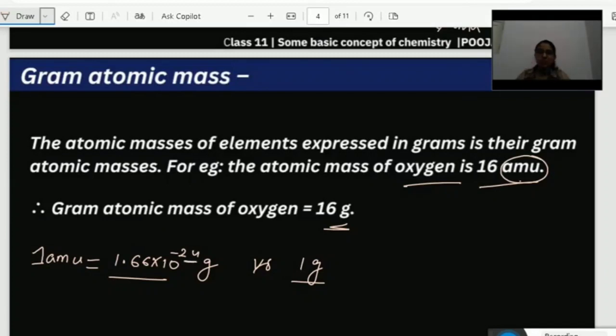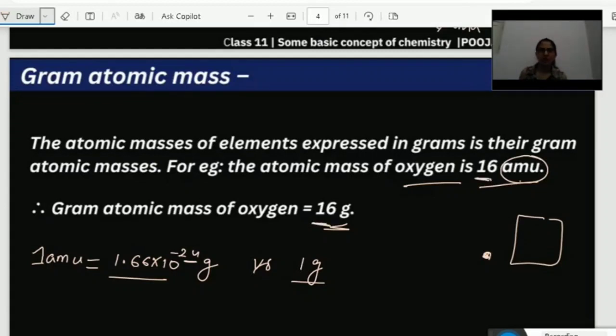That many zeros I have to write in front of this particular number. That much negative value means there is a very huge difference. If a gram is of this size, this gram is going to be very small. There is incomparable difference there, right? So AMU and gram is completely different, but the numerical value here is the same.